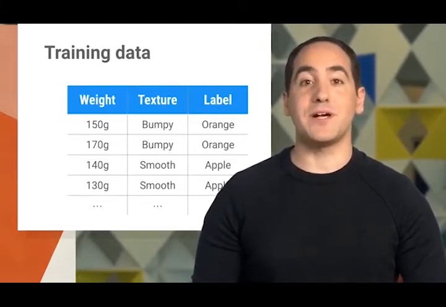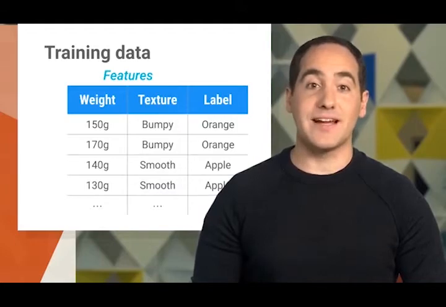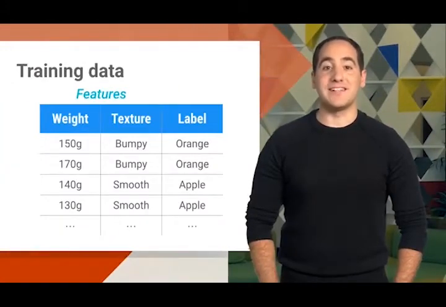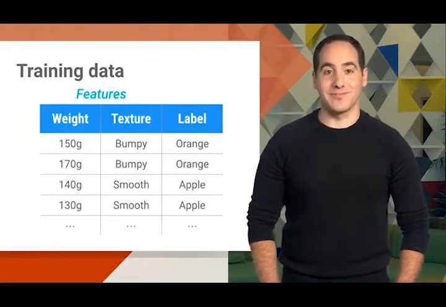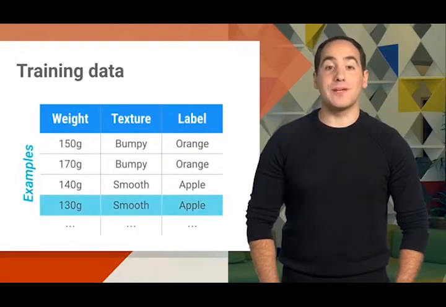In machine learning, these measurements are called features. To keep things simple, here we've used just two: how much each fruit weighs in grams and its texture, which can be bumpy or smooth. A good feature makes it easy to discriminate between different types of fruit. Each row in our training data is an example. It describes one piece of fruit.